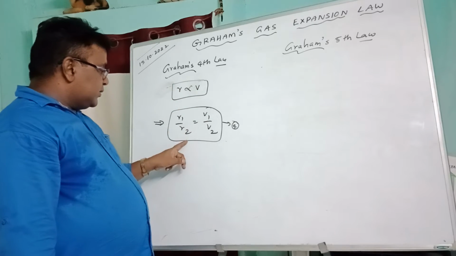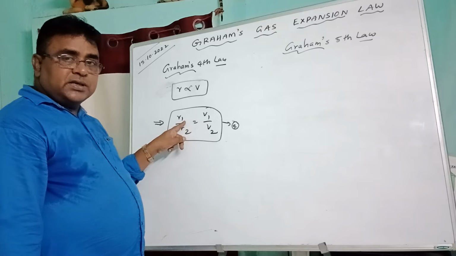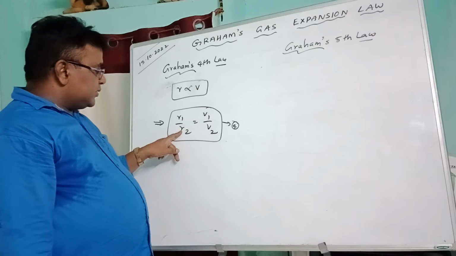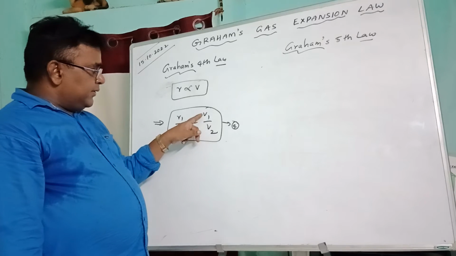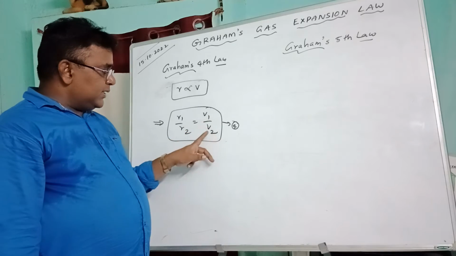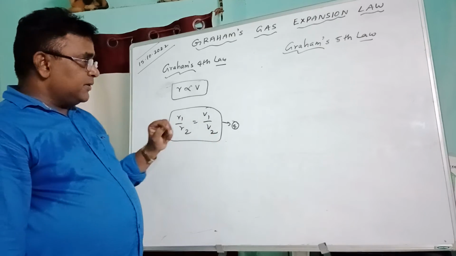Where R1 is the diffusion rate of the first gas, R2 is the diffusion rate of the second gas, V1 is the volume of the first gas, and V2 is the volume of the second gas.